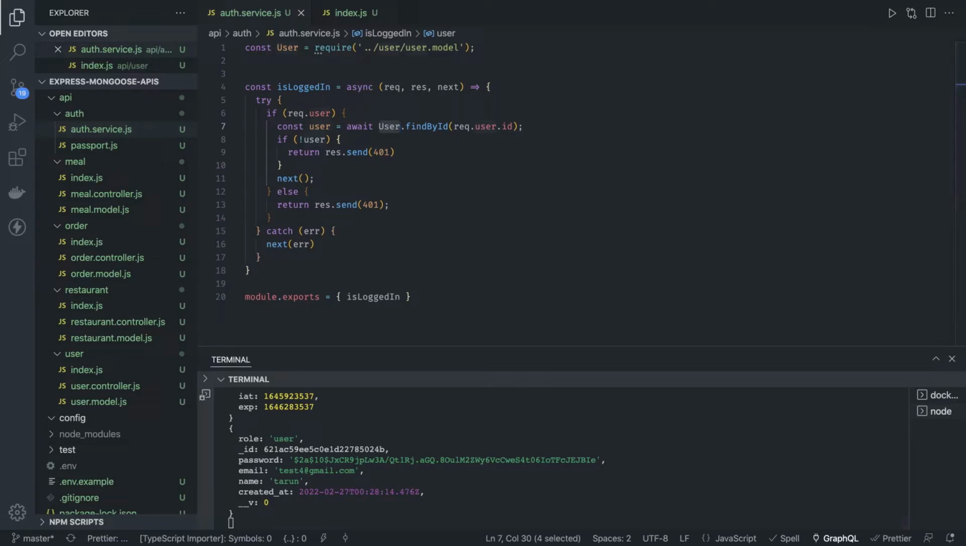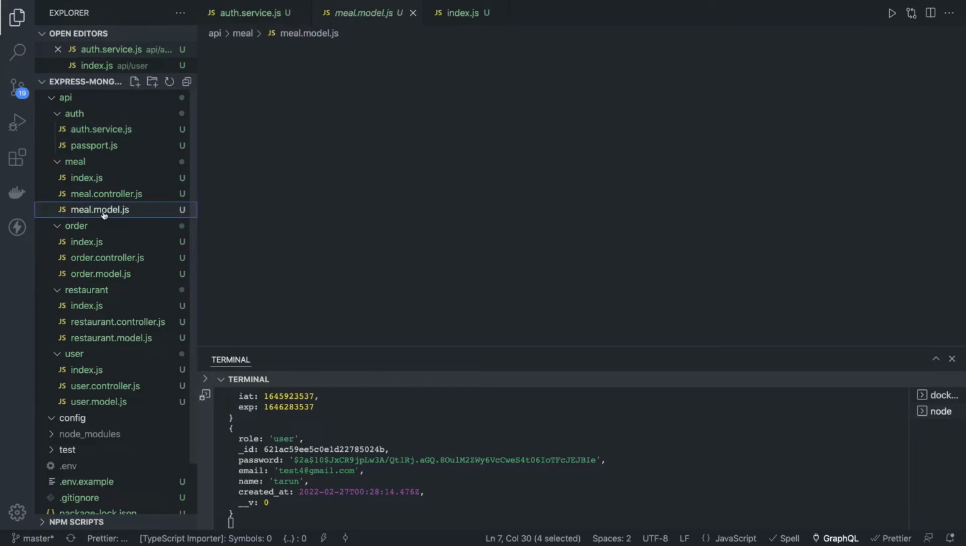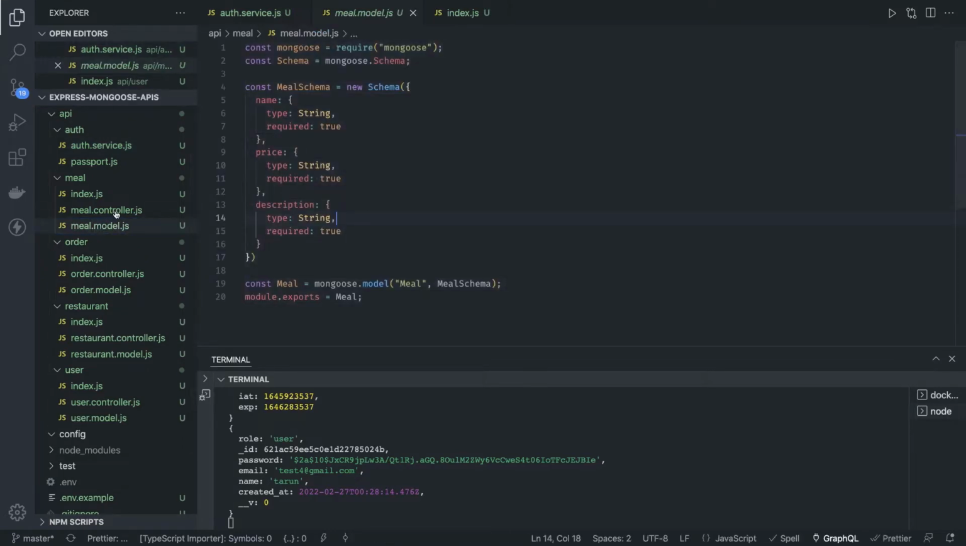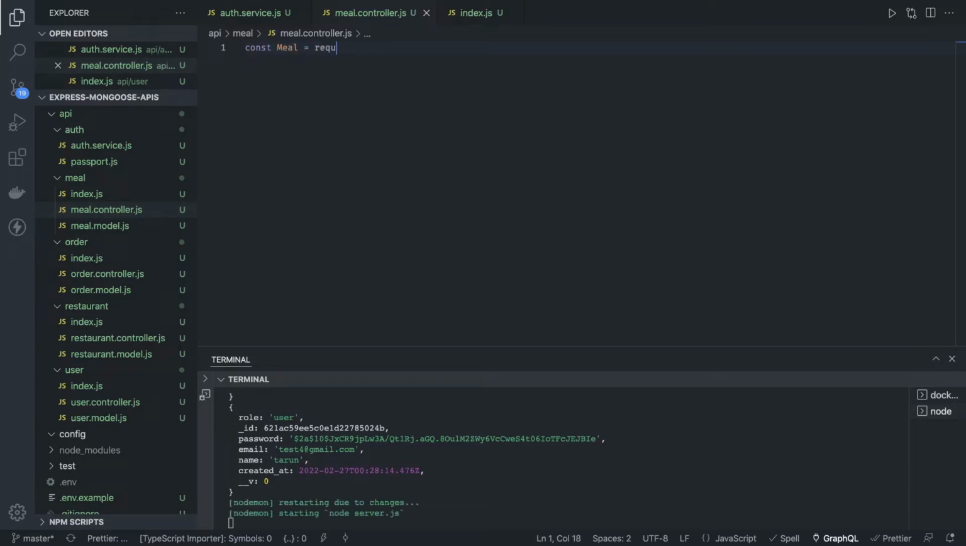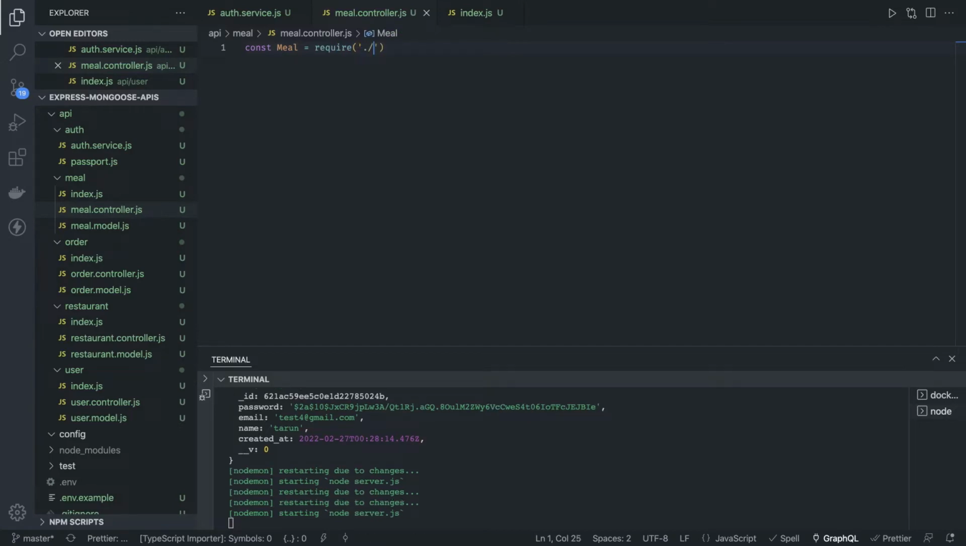Now let's go to our next destination, which is all about meal. We already have this meal model. We can write a simple meal controller, which is all about creating a meal, updating a meal, deleting a meal, and all these things. So let's say I'm creating a meal controller and I will require the meal. It's like an MVC pattern we are writing. So it is the meal model.